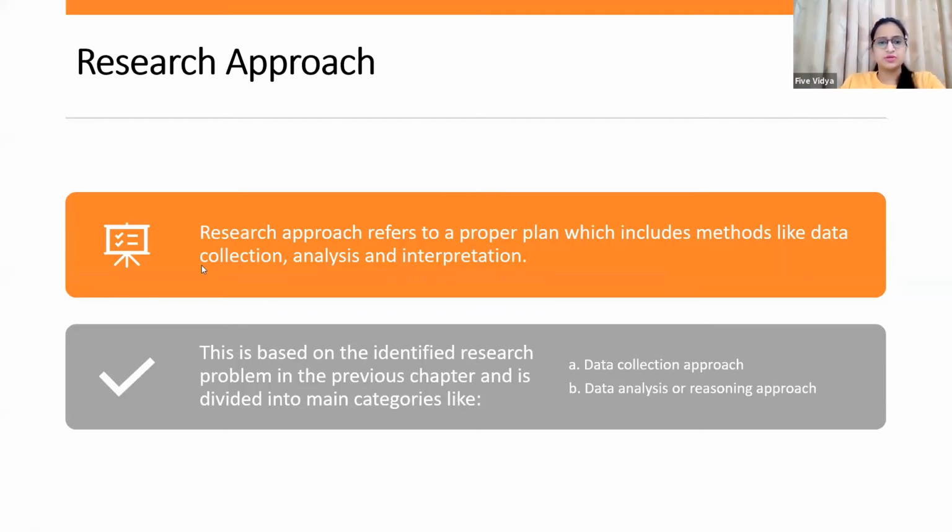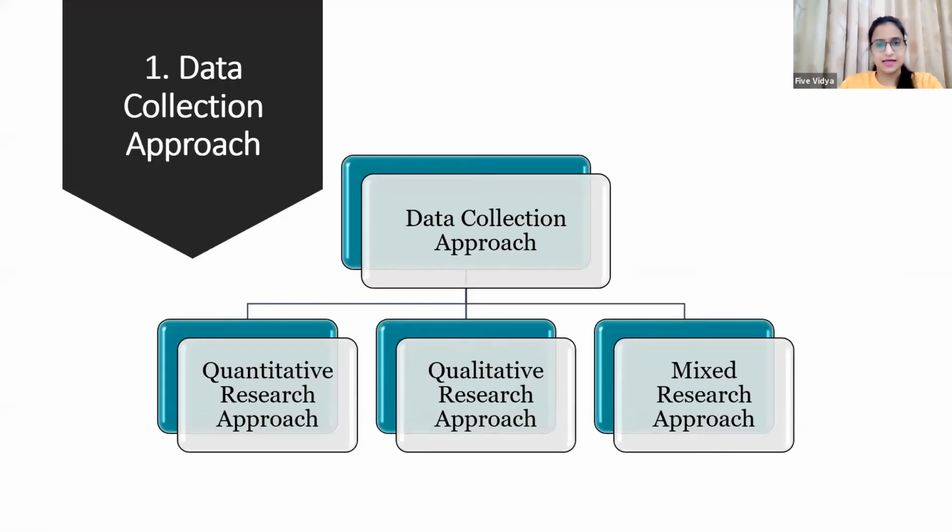So research approach basically talks about the plan, which includes methods for your data collection, how you are going to analyze your data, and how you are going to interpret your data. So when we talk about research approaches, we talk about how we are going to collect the data, which we call the data collection approach, and how we are going to analyze that data. So two things are involved in the research process. First is the data collection approach.